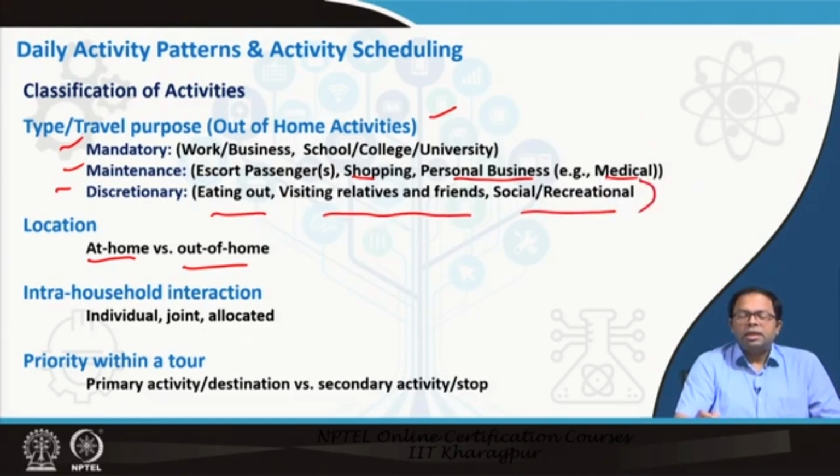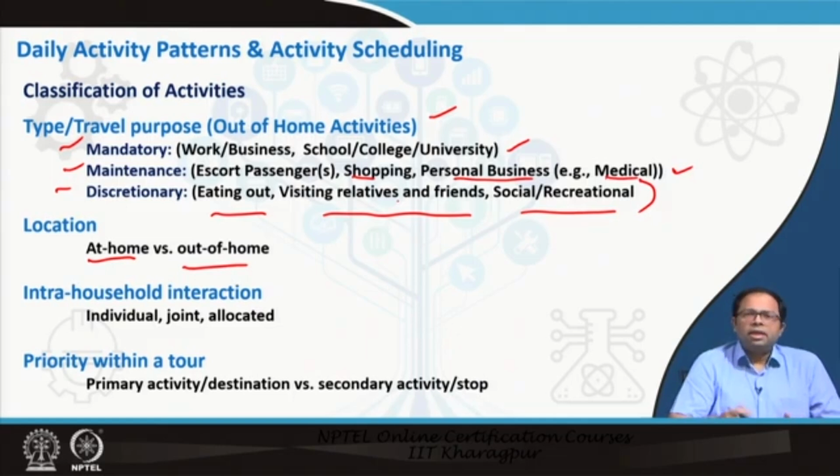So as you can understand, these are second priority activities. That means if my mandatory thing is taken care of, and then my maintenance activities are taken care of, then I have my discretionary activities. I may go if I have enough time and I have no other constraints or issues, then I can also go for this kind of category. So this is the thought process when we do this kind of modeling.